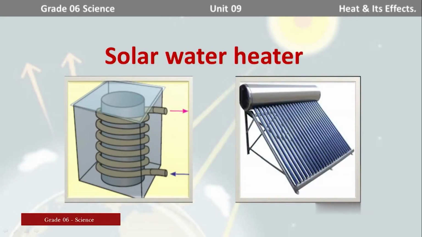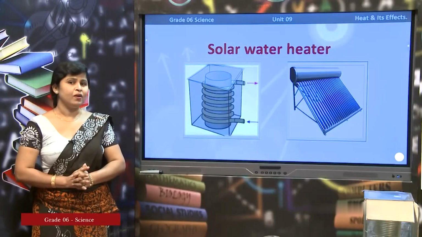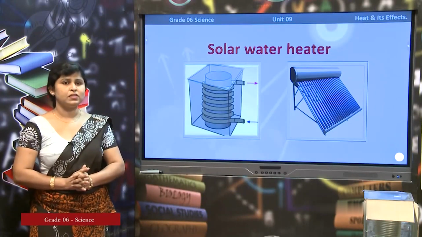The second picture is showing you a solar water heater, but the first picture is showing you a model of a solar water heater. This is given in your textbook as activity 9.3. So, you have to try to make a solar water heater at home. I also have got a model of a solar water heater, and now I am going to show it to you. Let us see.